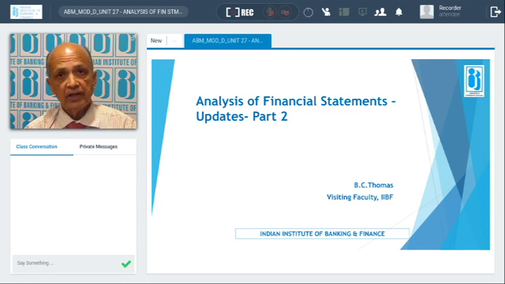The purpose is to see whether the long-term funds are utilized for long-term uses, leaving a certain portion to support the current assets. A part of the long-term sources we can call margin, or net working capital. Net working capital or margin is the excess of long-term funds over long-term uses. Whether that supports the current assets is to be seen.